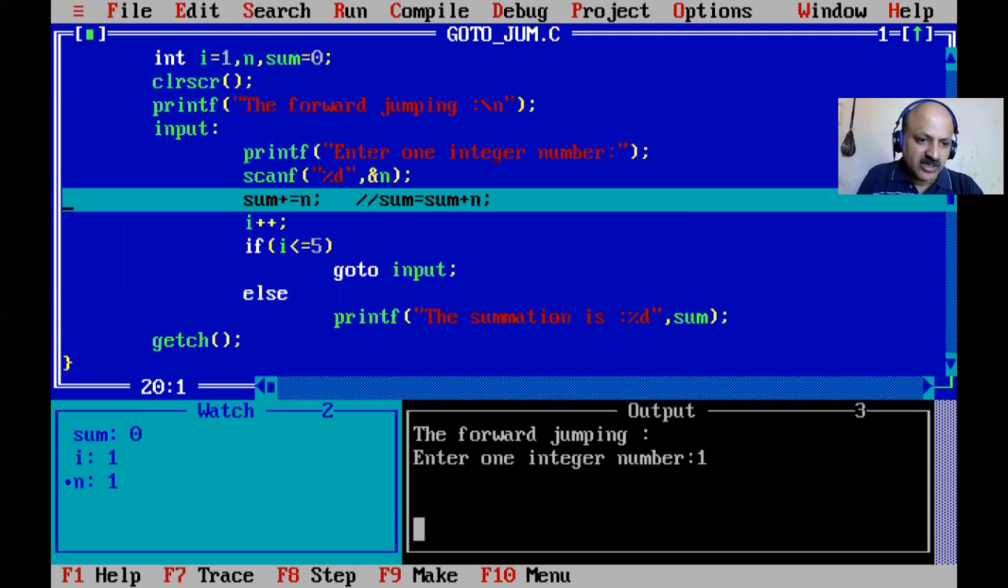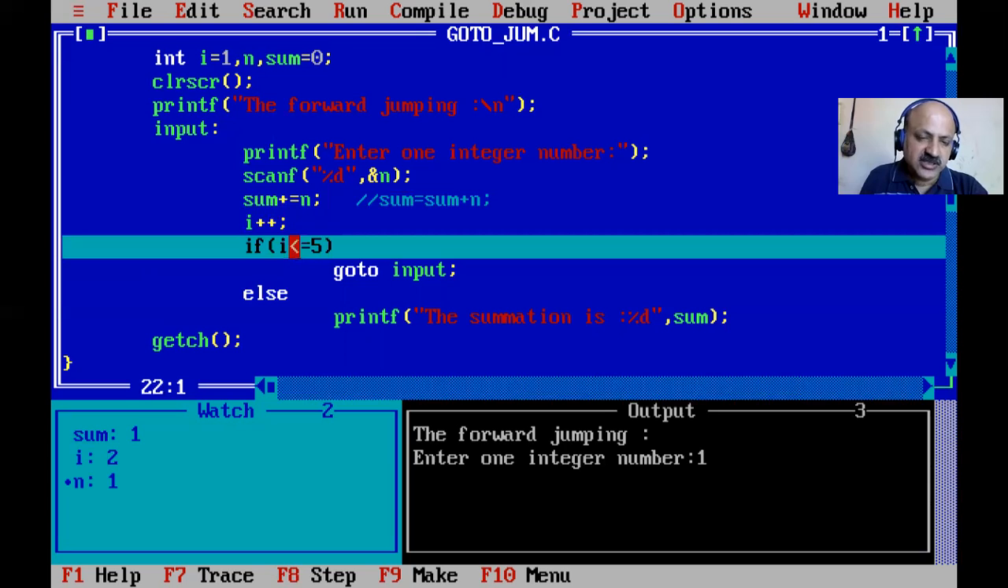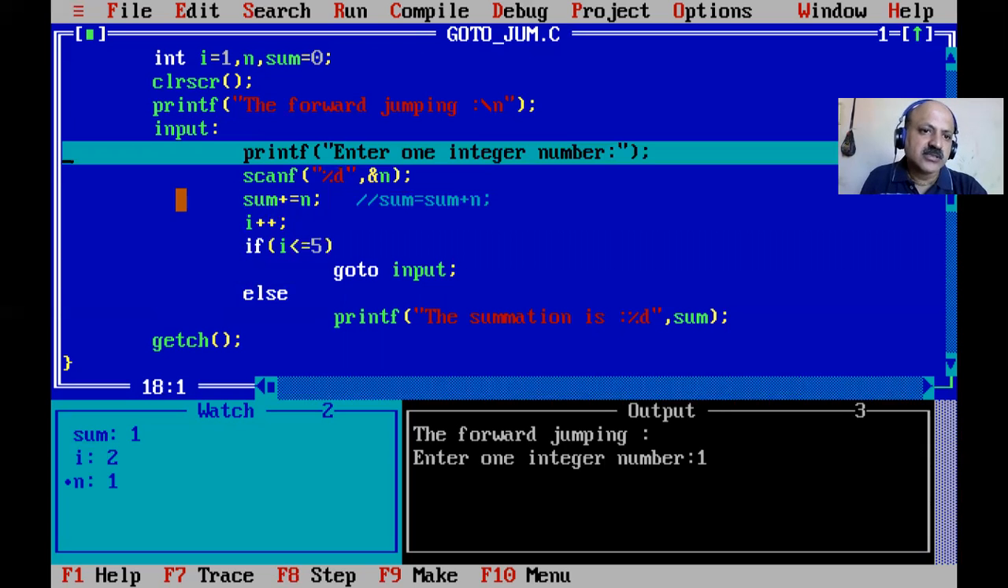So n equal to 1, that we can scan, and sum plus equal to n means sum plus n. n is 1, so sum is now 1, and i plus plus is a post-fix increment, so i becomes 2, and the condition is checked. Yes, that is a simple if-else, you have to know it very well. So i less than or equal to 5, yes, now the goto keyword is like a cursor that goes again to here. So the first statement is executed.